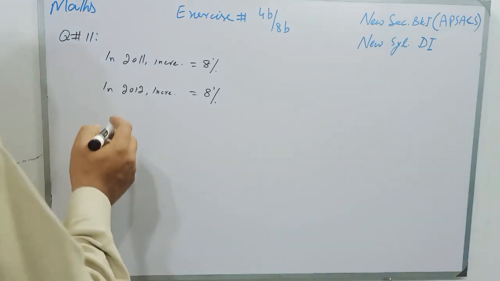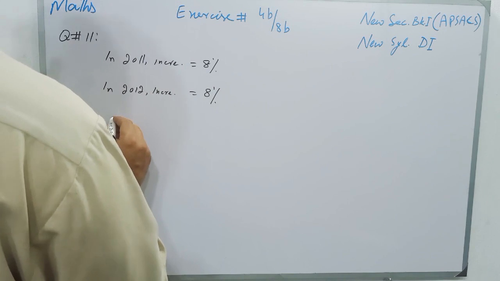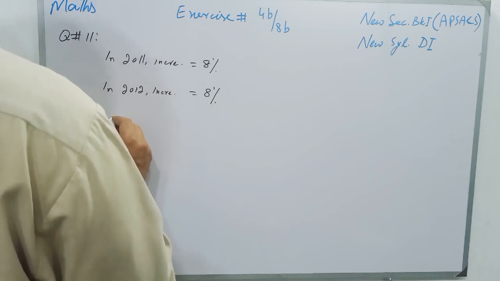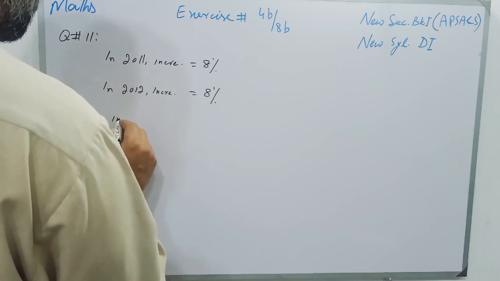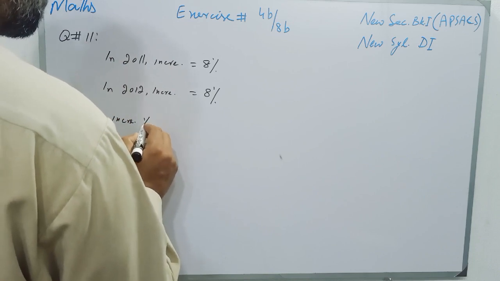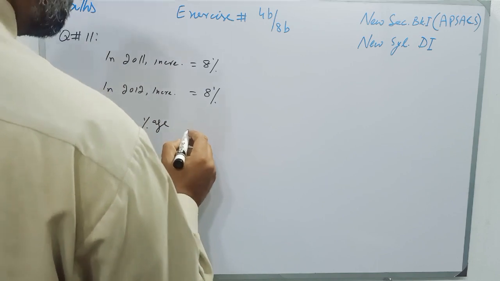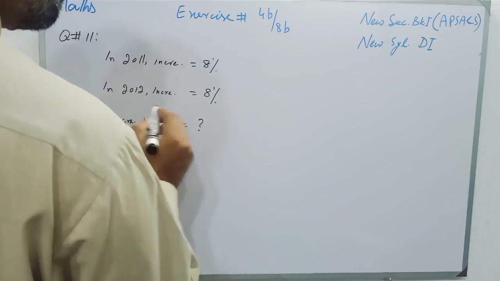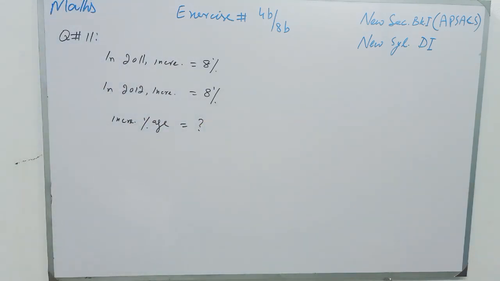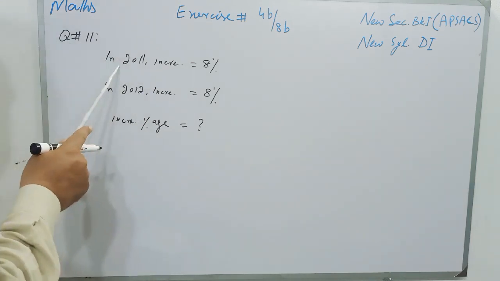So students, we have to find the increase percentage from 2010 to 2012.